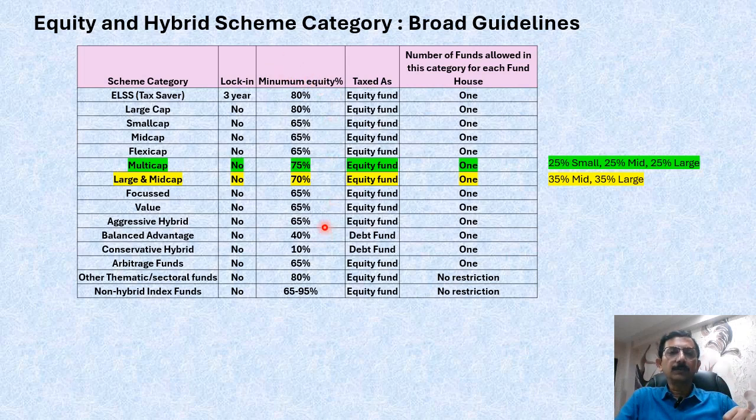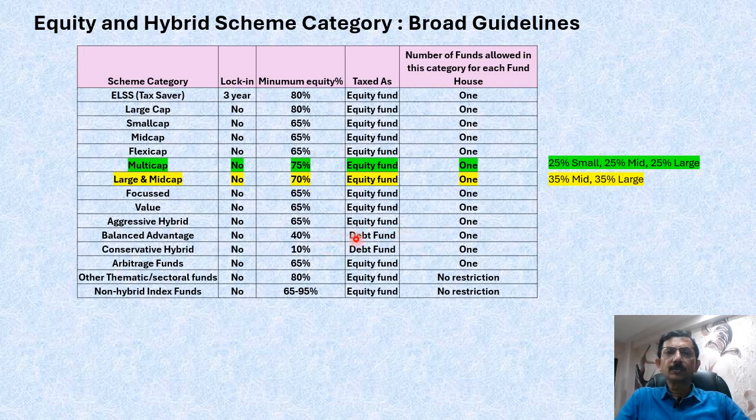In terms of hybrid, 65% in aggressive hybrid is in equity, so the fund manager is able to take up to 35% in debt. The fund manager can also have some cash position in the scheme portfolio. Similarly, for balanced advantage, you can see 40% here and 60% there, and so on.